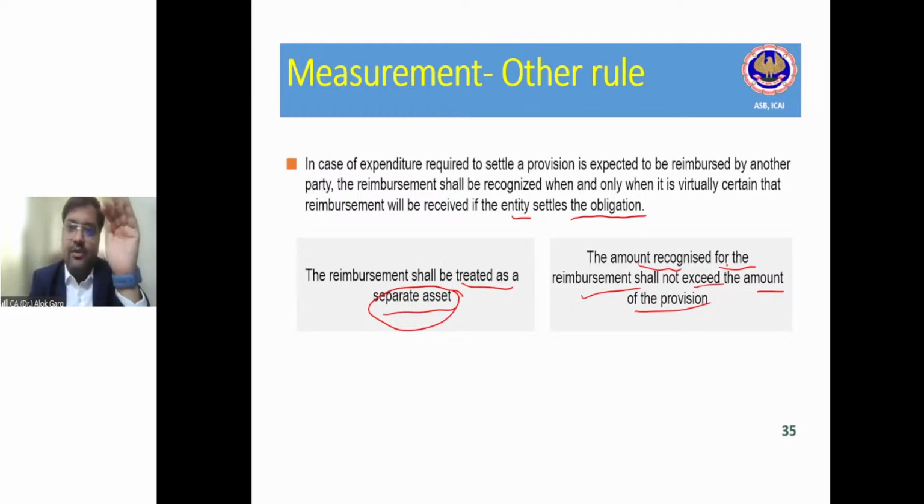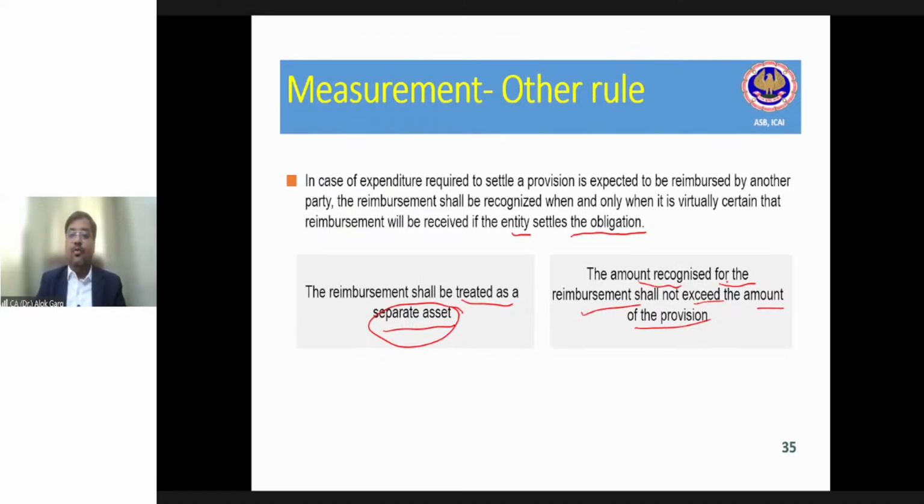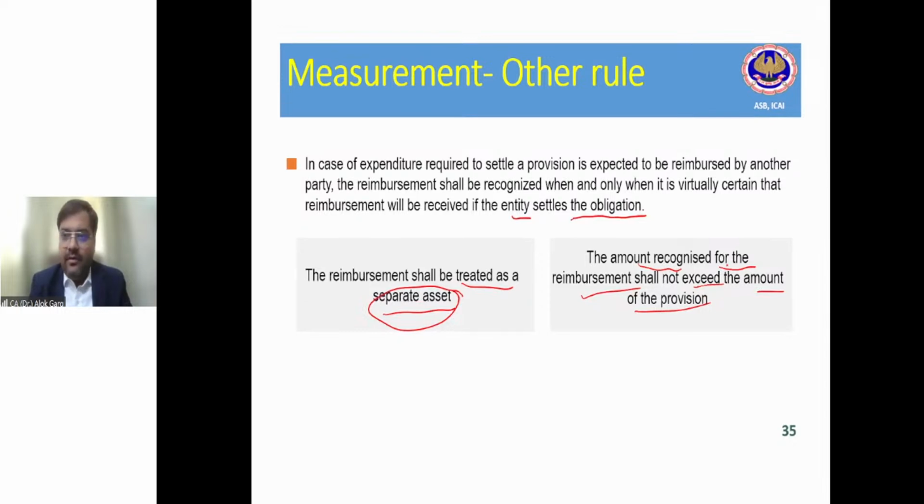Okay. Have you understood this? Is it clear? So the reimbursement asset should not be more than the amount of provision. First, you have to estimate a provision, then you have to create a reimbursement asset. Chiki is asking by what name do we show it on the asset side? You can show it as reimbursement of warranty cost, right? Or you can say reimbursement asset, simple reimbursement asset, or recoverable from manufacturers. When I'm talking about the balance sheet, of course, it's in the notes to accounts. It's not on the face of the balance sheet, right?